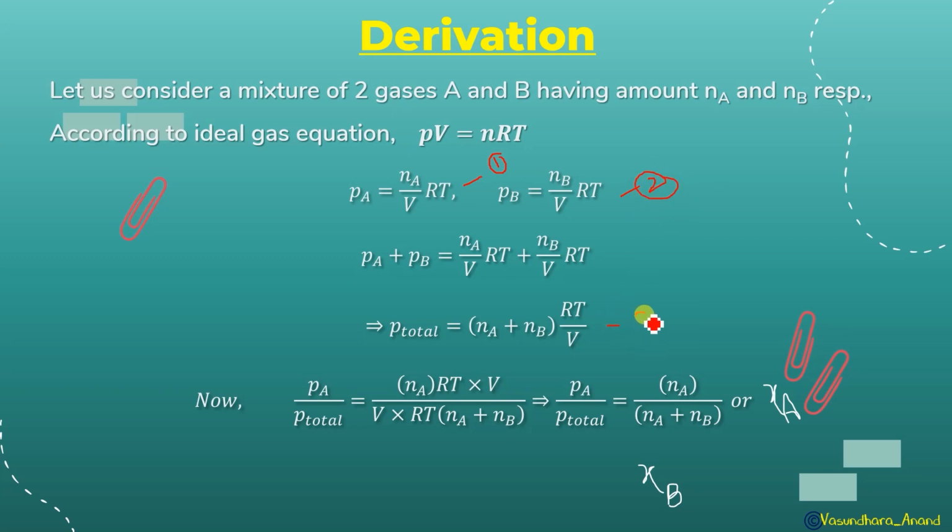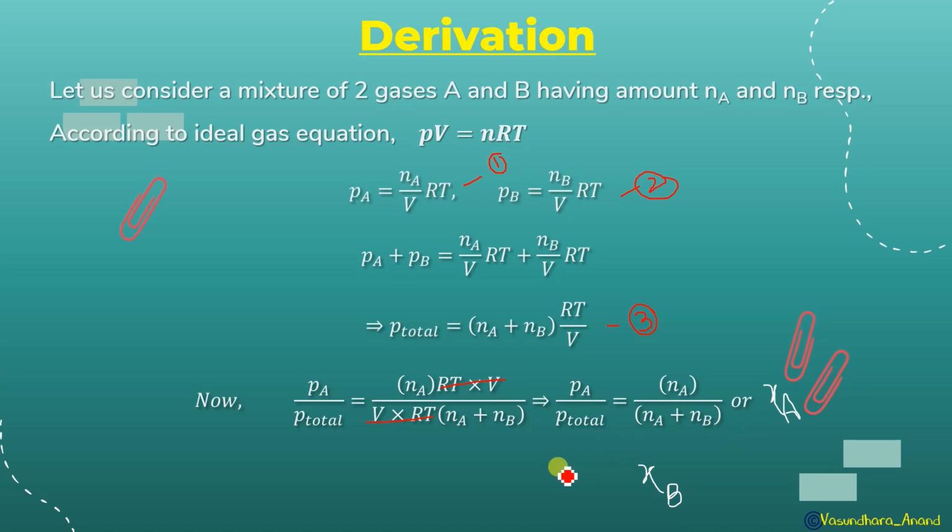So if I do equation 1 upon equation 3, that is PA upon P total, in place of PA we have Na upon V RT, and in place of P total we can write Na plus Nb, and RT upon V. So this RT upon V will be cancelled out. What is left? Na upon Na plus Nb. So PA upon P total will be left as Na upon Na plus Nb. Can you recall something? It will be considered as chi A, from the first chapter: number of moles of A upon total number of moles. That will be considered as chi A.